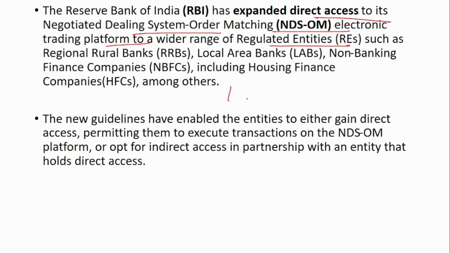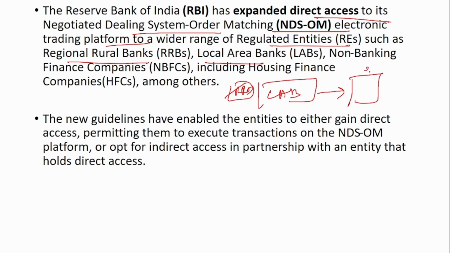In this case, it has been extended to RRB and local area banks. Previously, if a local area bank wanted to buy, it would partner with an entity which has a direct account in this NDS-OM, and this entity would execute the order on behalf of the local area bank. This is how it was executing until now.